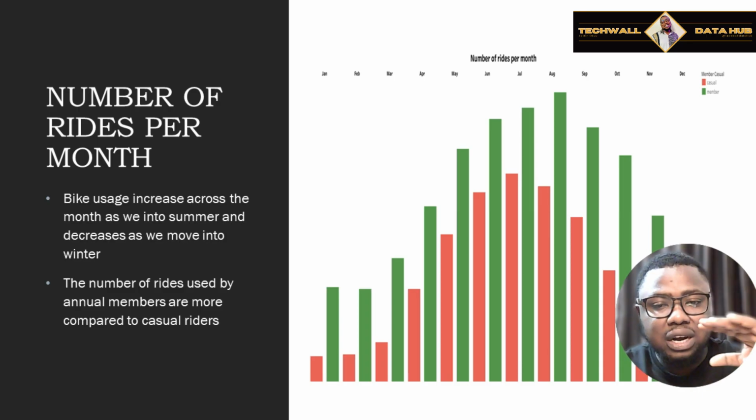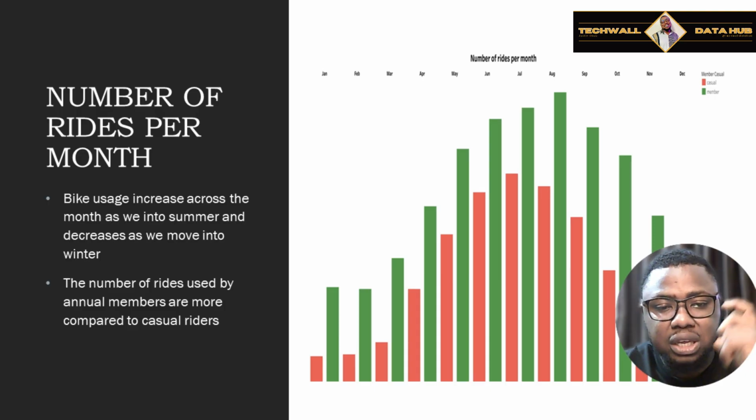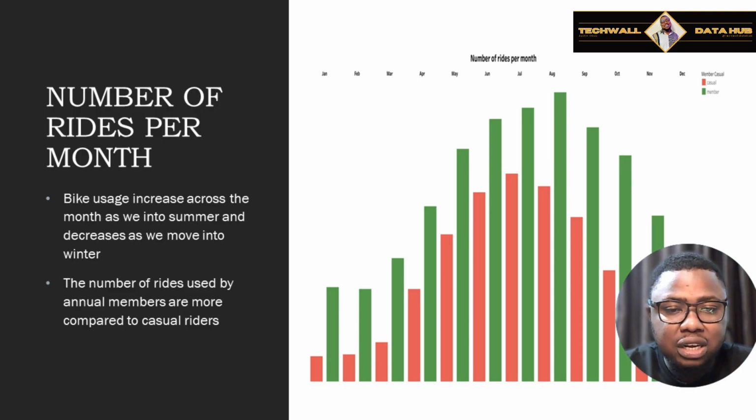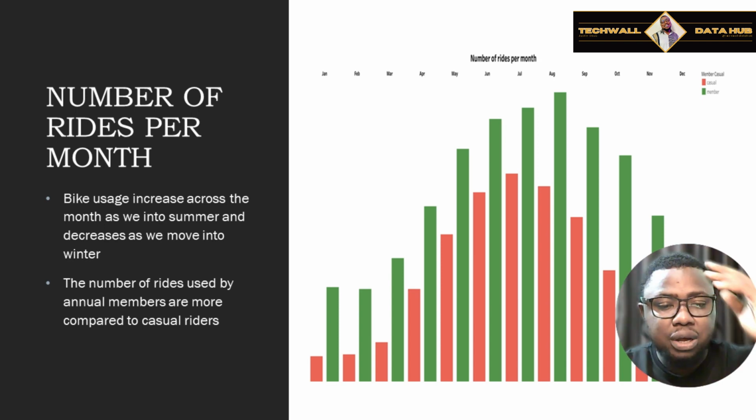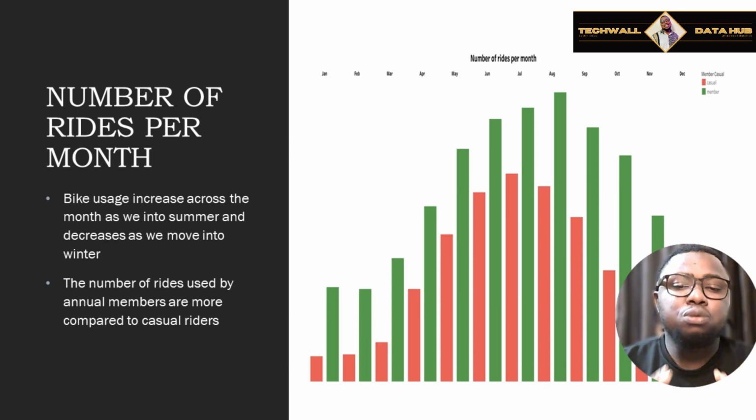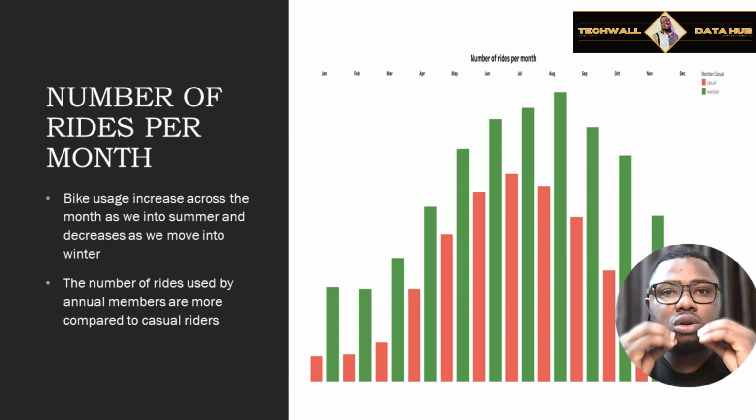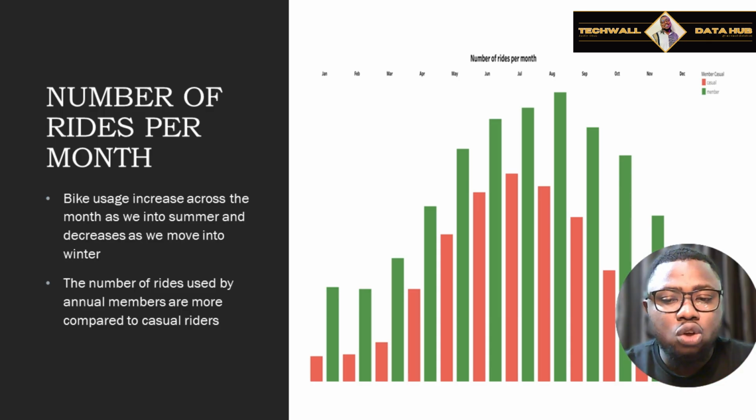From January we are rising. The peak for the annual members is in August, right? While the peak for the casual members was in July, right? So it has a bell shape, telling us that people use more bikes in summer than winter. It also lets us know that the number of rides by annual riders is greater compared to the casual riders, right? So they use more bikes.